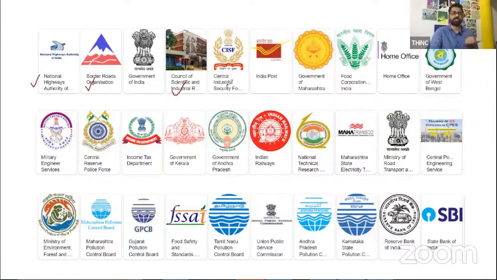Then CISF, I don't think it's that important for this exam: Central Industrial Security Force, but still. FCI, Food Corporation of India. Then MES, Military Engineering Services. CRPF, you may have seen CRPF officials guarding certain important areas: Central Reserve Police Force.